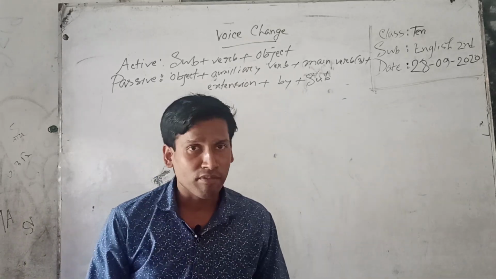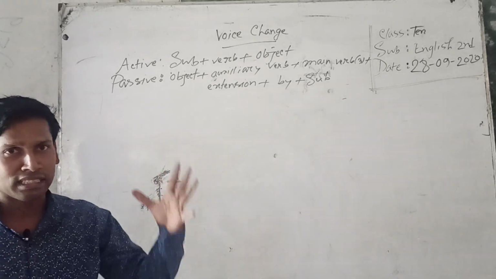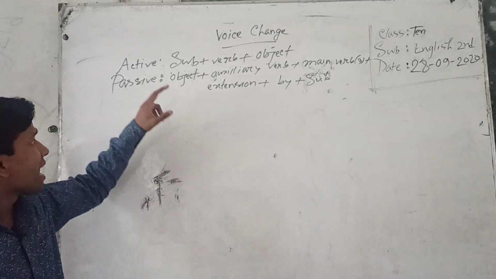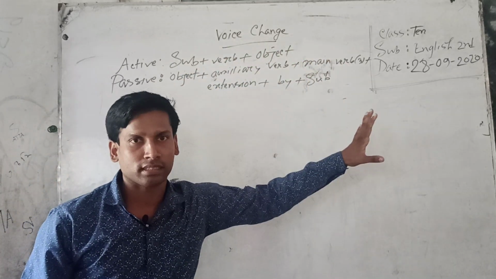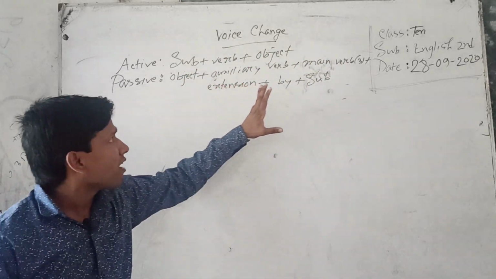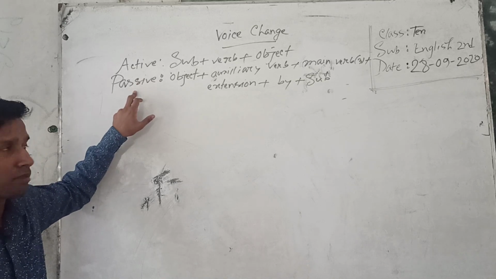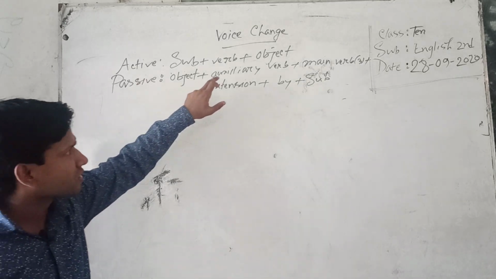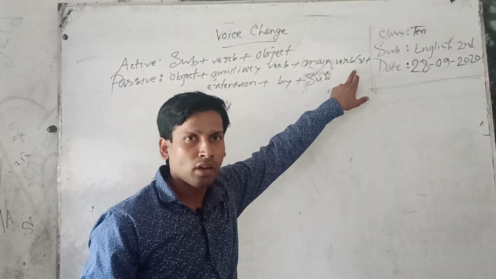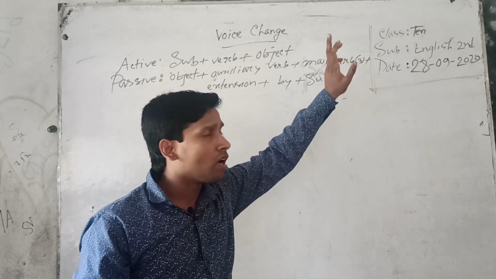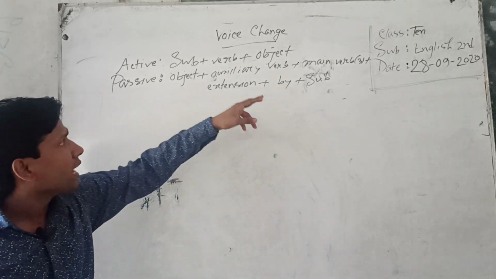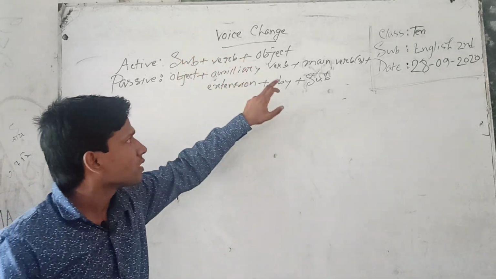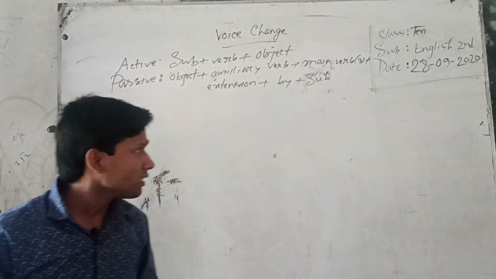At first, I have written the basic structure of voice change. Active: subject plus verb plus object. This is the basic structure. Then I have given the structure of passive voice: object plus auxiliary verb plus main verb or principal verb in verb 3, the past participle form of the principal verb, and then extension plus by plus subject.